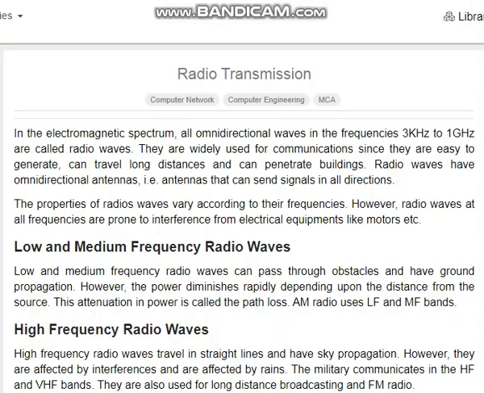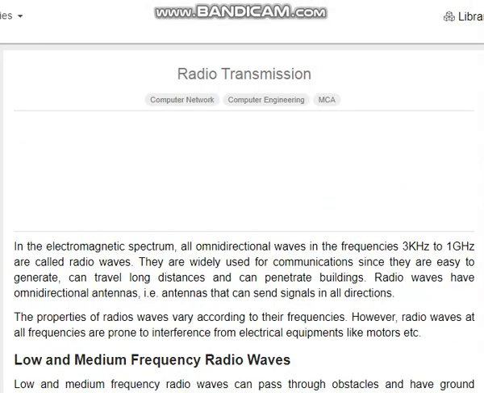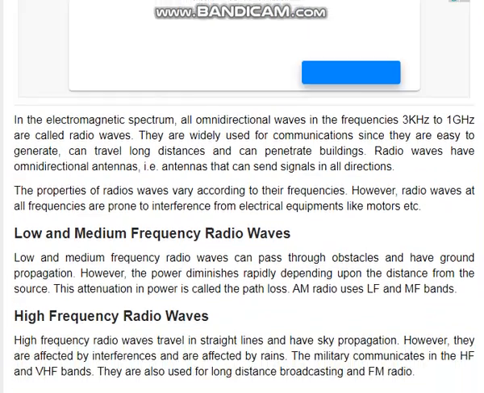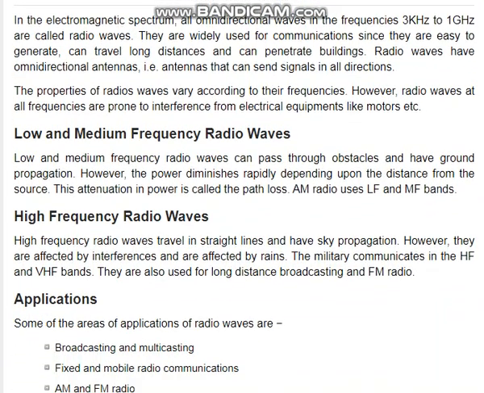That is the radio transmission. In the electromagnetic spectrum, all omnidirectional waves in frequency. Omnidirectional means a single direction, that means unidirectional, just one direction. All omnidirectional waves in the frequencies 3 kilohertz to 1 gigahertz are called radio waves. That is the definition of radio waves. So in the electromagnetic spectrum, all omnidirectional waves in the frequency range between 3 kilohertz to 1 gigahertz are